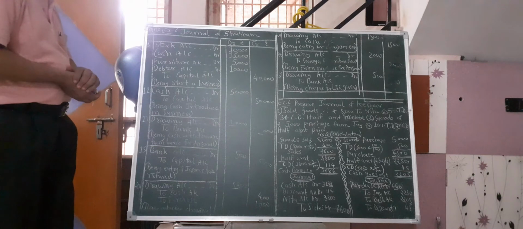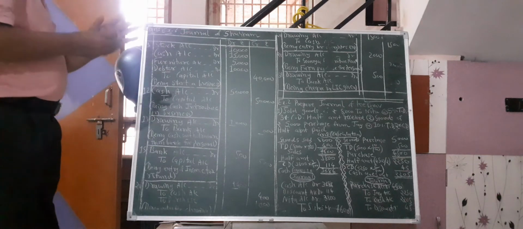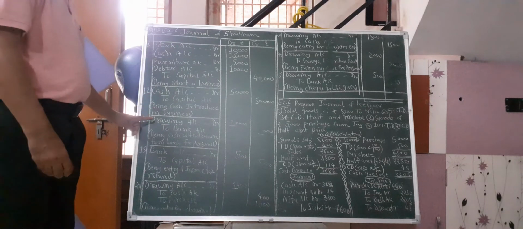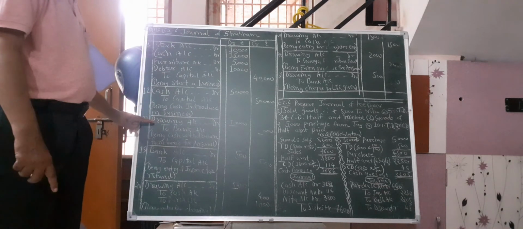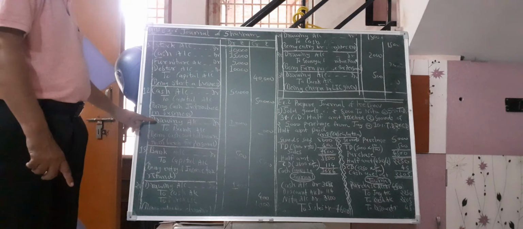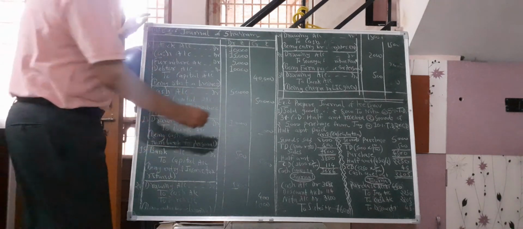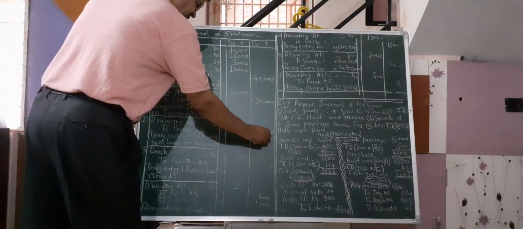Now, cash withdrawn from bank for personal use 1,000. So personal use, owner is receiver, debit to the receiver. So drawing account here and bank is giver. So bank account here rupees 1,000.